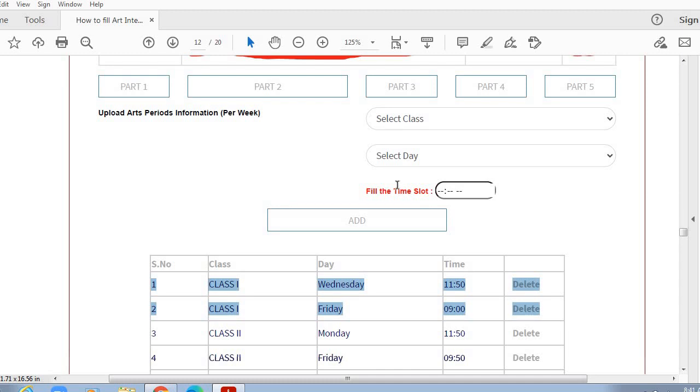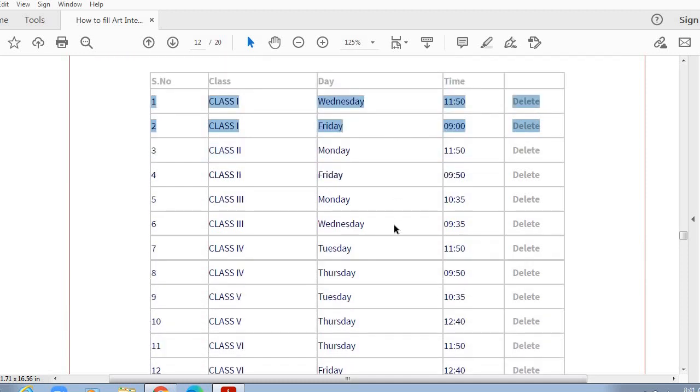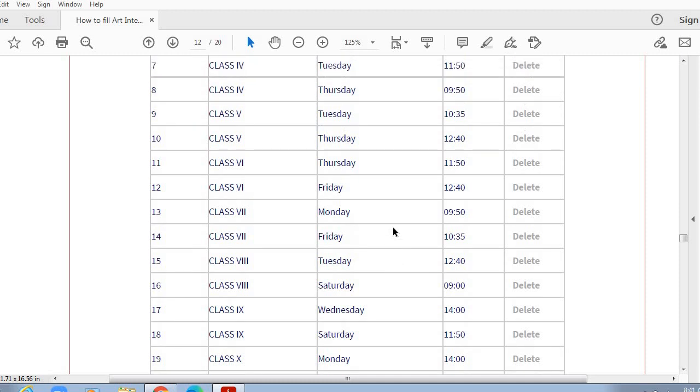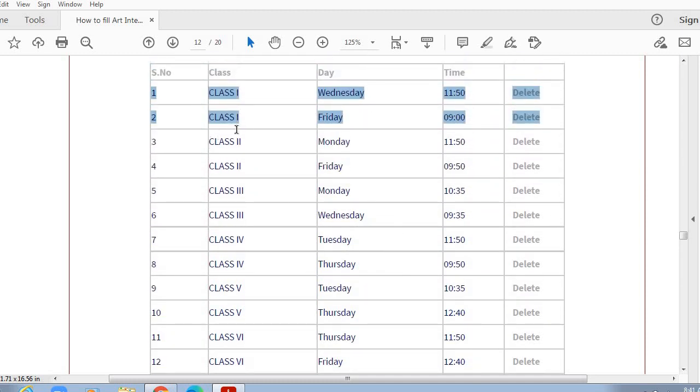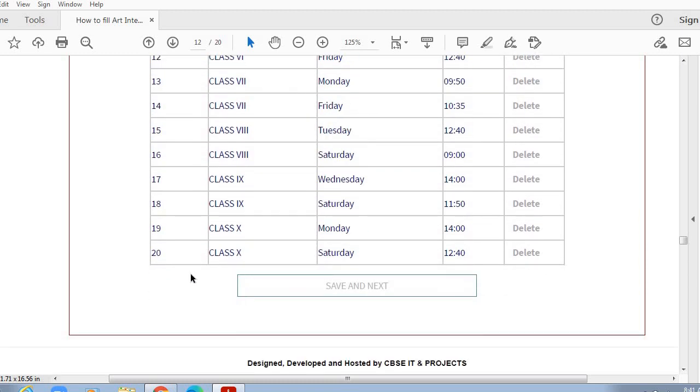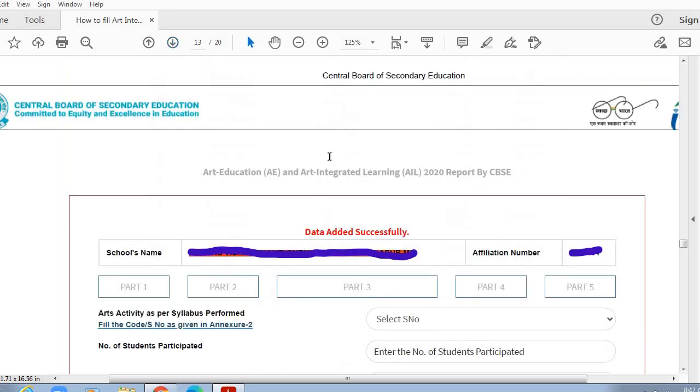Once this complete information is filled for all the grades, and after filling information for every grade, you need to press this add tab, and finally it will look like this. So here you can see that details of the art periods are filled for all the grades from 1st to 10th standard. Once you fill the time and date of art periods for all the classes, you need to click on this save and next, so that you will be able to go to the next part of the art integration portal.